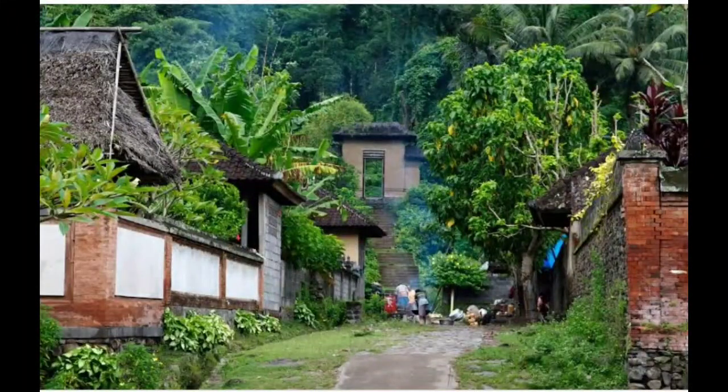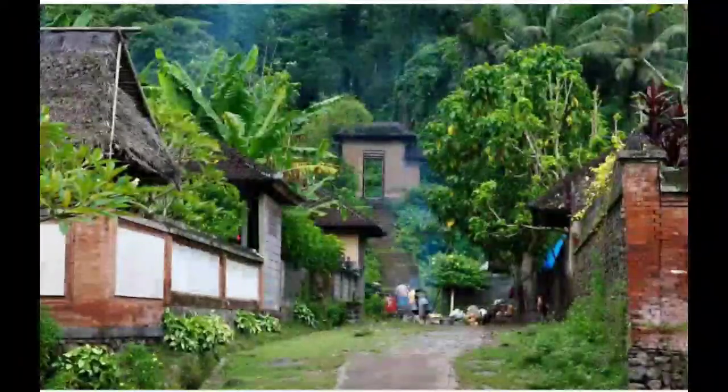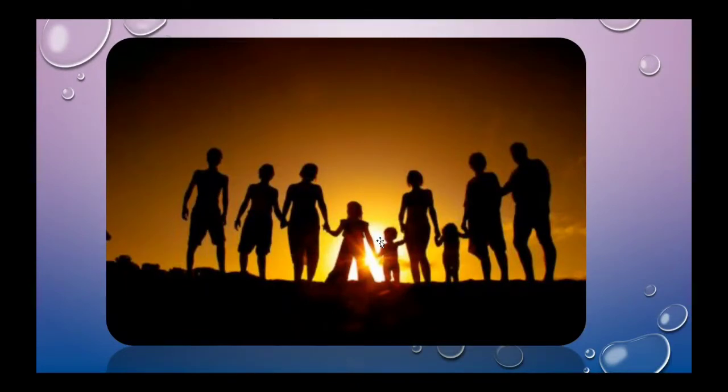Children, in third class, we have learnt about village. What do we see in a village? Yes, school, bank, water tank, temple, church, mosque, etc. When father, mother and other adults live together in one place, it is called a family. Other adults means grandparents, aunts, uncles. Many families living together in one place form a village.